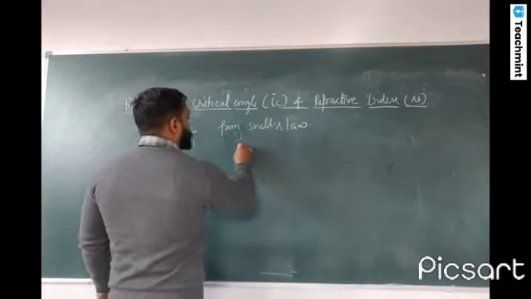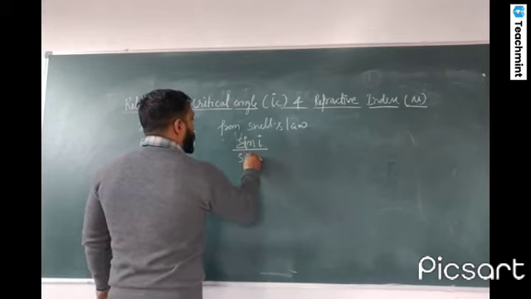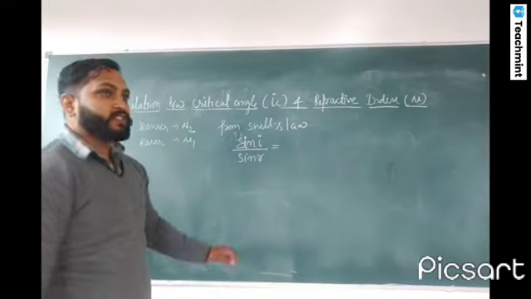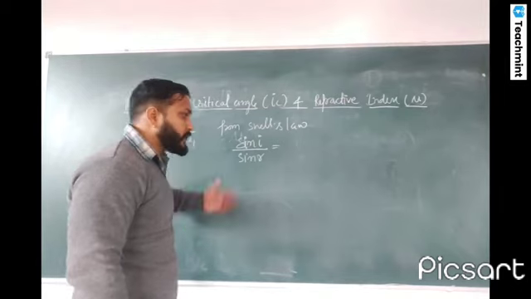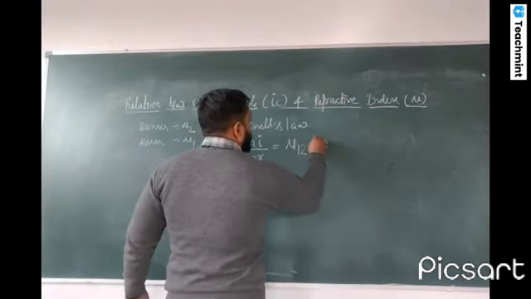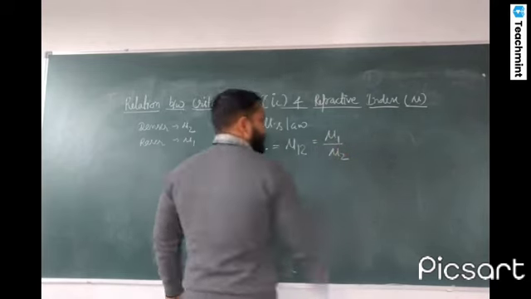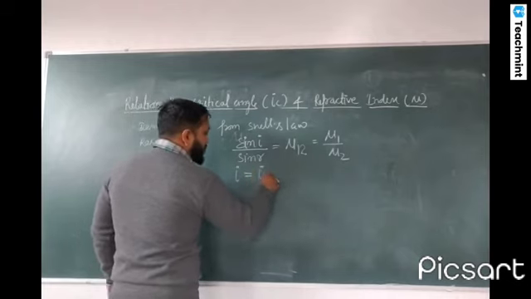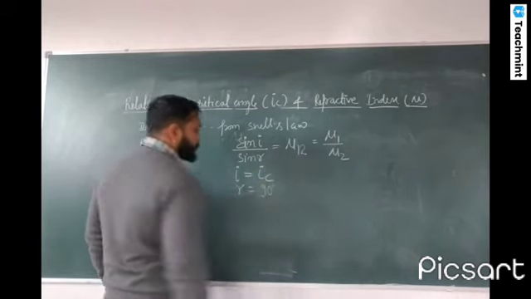According to Snell's law, the ratio of sine i upon sine r is equal to a constant, and this constant is known as the refractive index. And here the light is traveling from 2 to 1, so that is equal to the refractive index of 1 with respect to 2. And this, what can I write? Mu1 upon mu2.